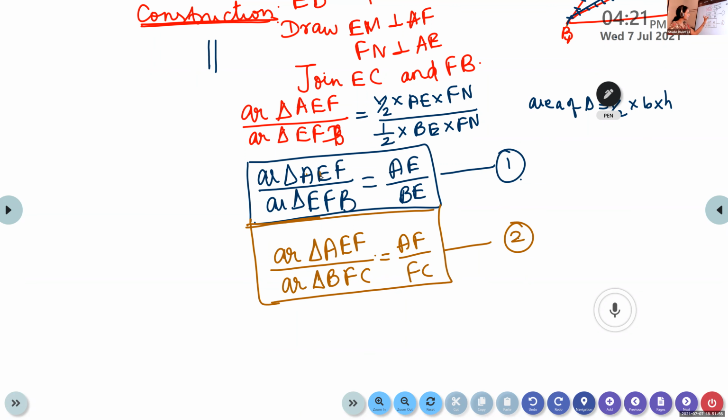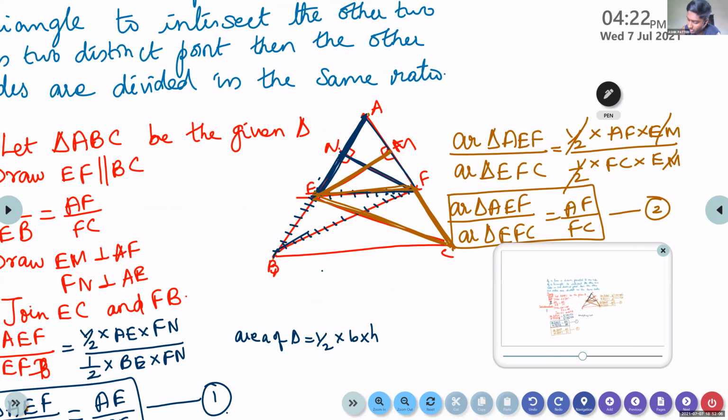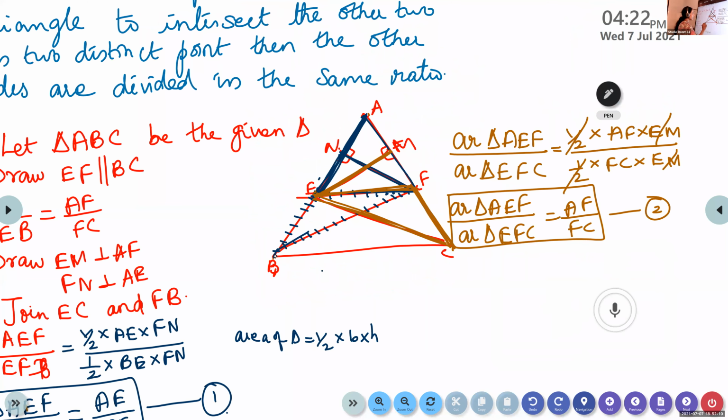Area of EFB must be equal to area of EFC. Is it possible? Again, you look into the figure there. EFC and EFB. Look at these two triangles. Are they having the same base EF? Yes, ma'am.